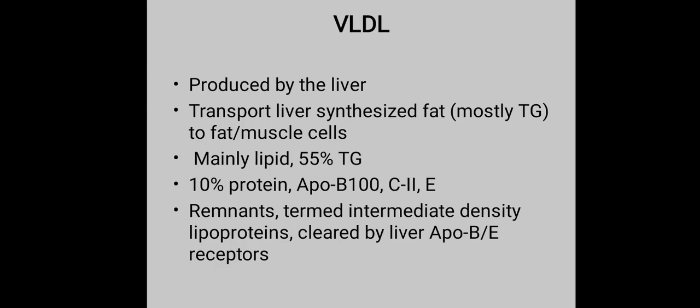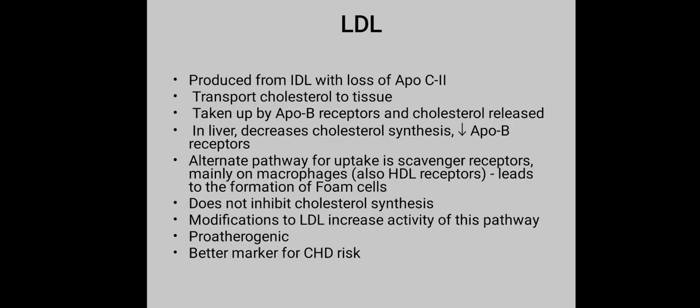VLDL is produced by the liver and transports liver-synthesized fat to fat and muscle cells. It is mainly lipid, 55% triglycerides, 10% protein, and APO B100, C2 and E. Remnants, termed intermediate density lipoproteins, are cleared by the liver through APO B and E receptors. LDL is produced from IDL with the loss of APO C2.